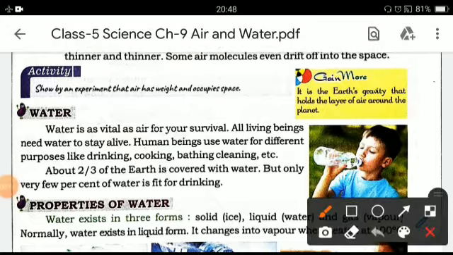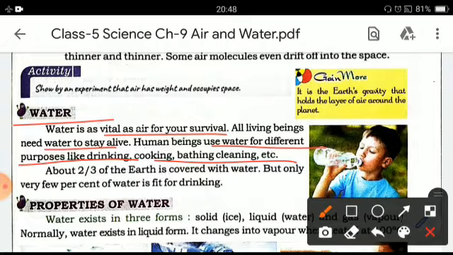Now let's read about water. Water is as vital as air for our survival. All living beings need water to stay alive, and human beings use water for different purposes like drinking, cooking, bathing, cleaning, etc.